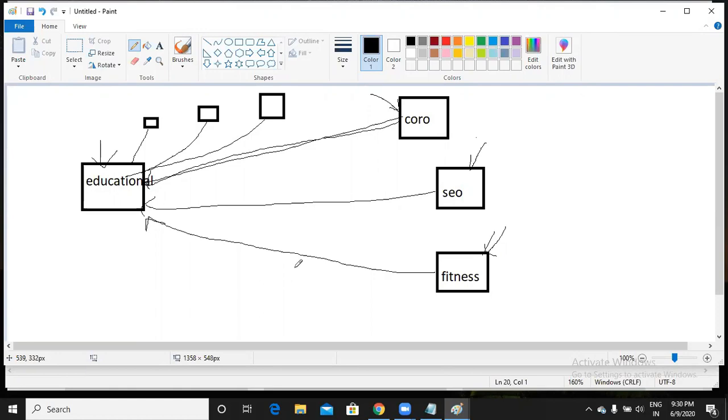Why? Because here, is there any relation between coronavirus and this educational website? Is there any relationship between this SEO content and educational? Is there any relationship between fitness and educational? Is there any relation? So a person who reads fitness content, why should he be redirected to an educational website?